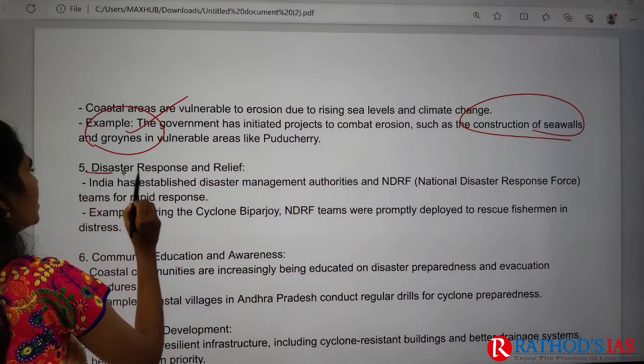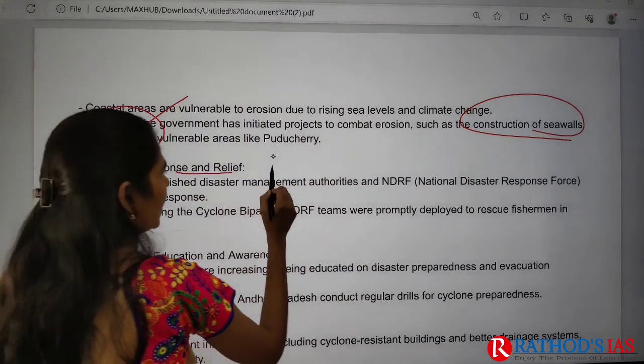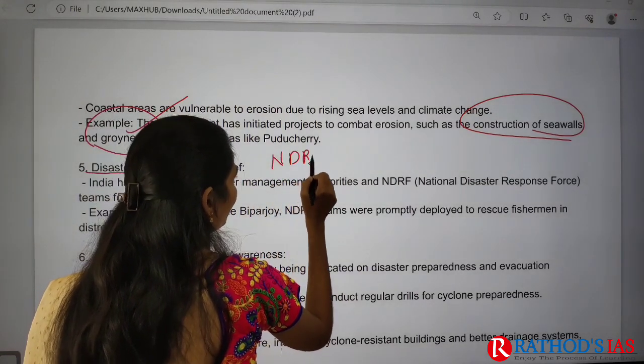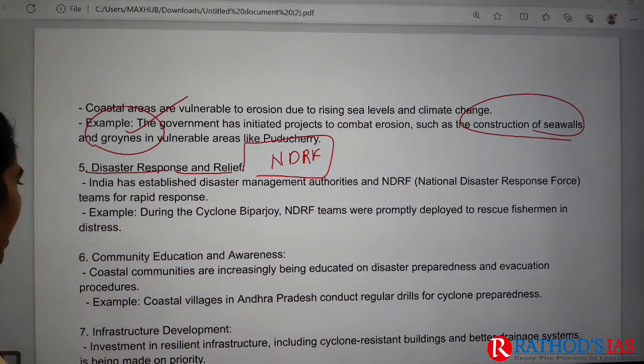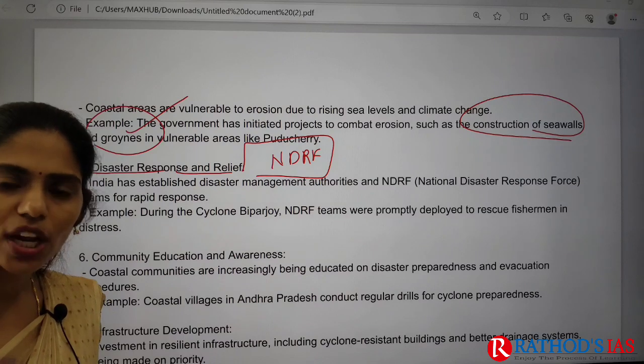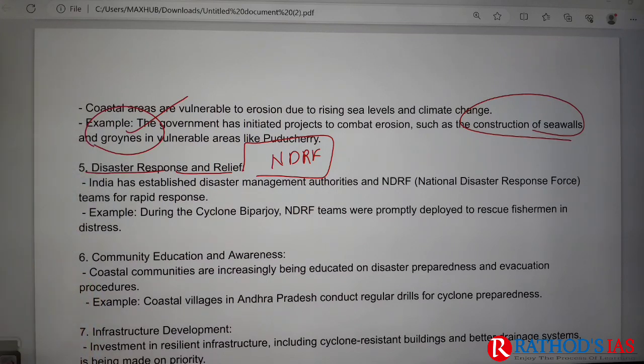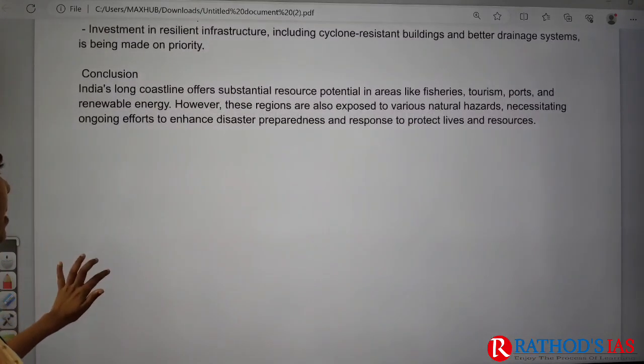And we also have disaster response and relief, that is, we have the NDRF forces, that is National Disaster Response Force, okay. And next one is we have community education as well as awareness. So these are some points that you can write about this.